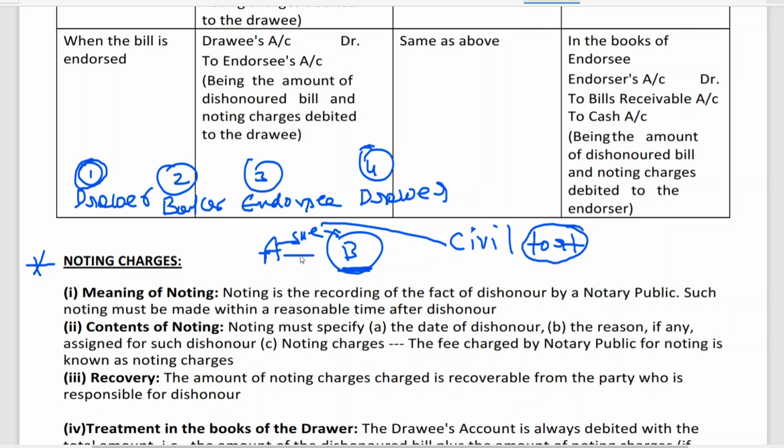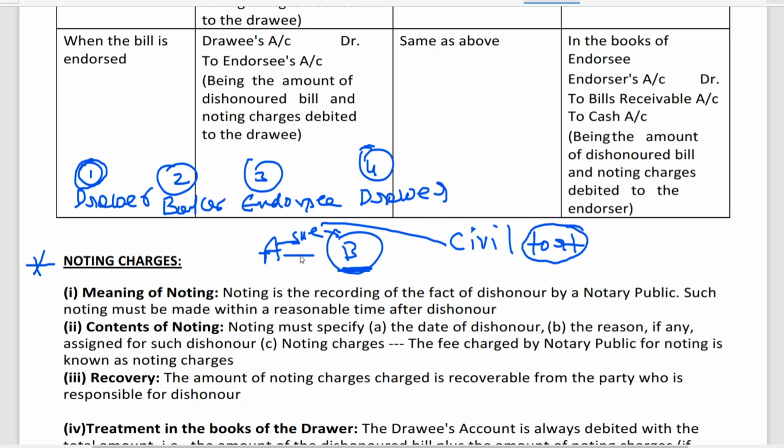But if the bill is dishonored, meaning even when the notary public has gone there and B said he doesn't have money, the notary will note the fact of dishonor in his register, recording the reason why the bill has been dishonored. Every notary maintains a register, and gives the bill back to his client. Client means the holder of the bill.